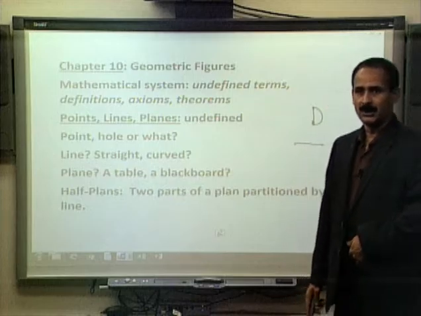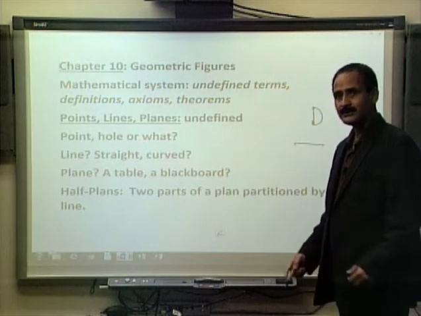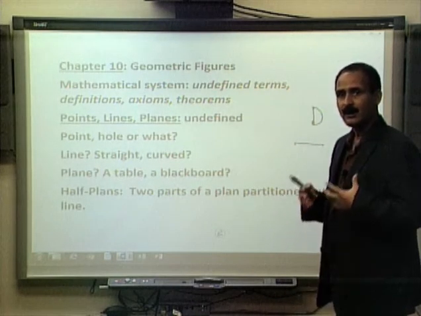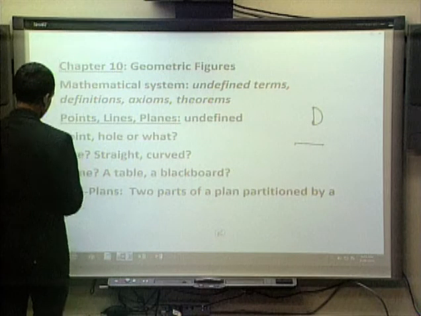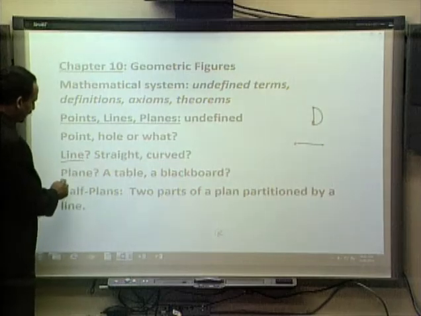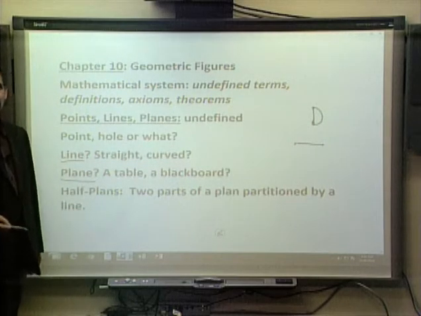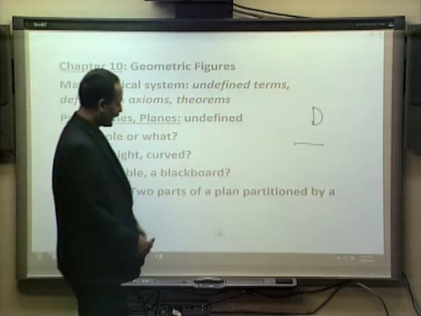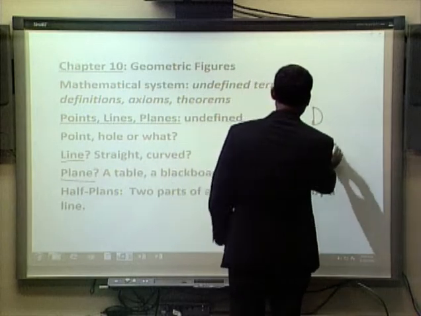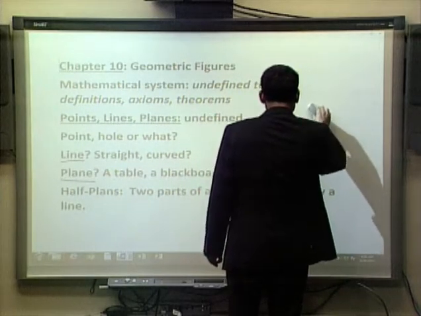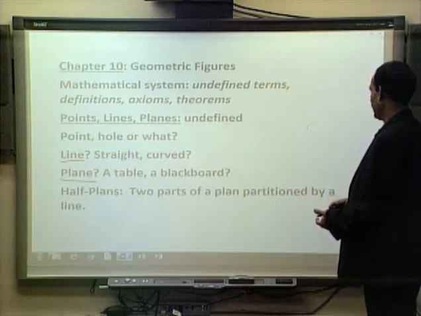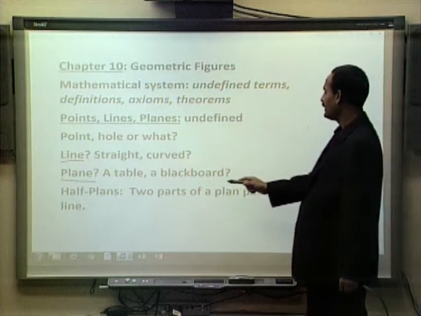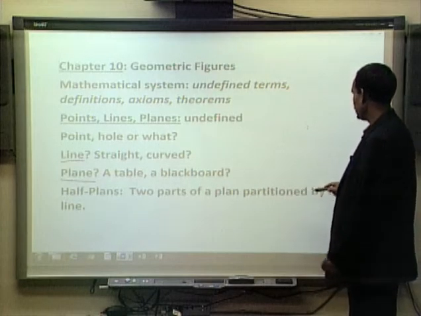Okay, so once we accept the concept of line and the concept of plane without defining them, we can use these concepts to define something called half plane. Half planes are the two parts of a plane partitioned by a line.